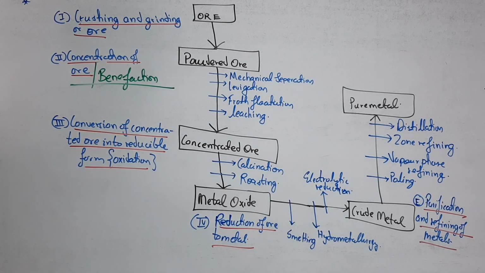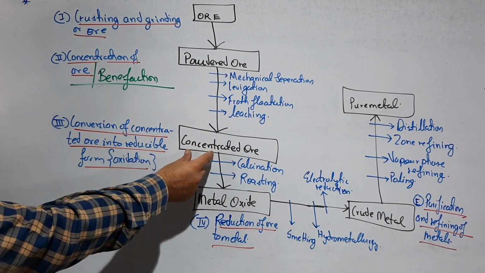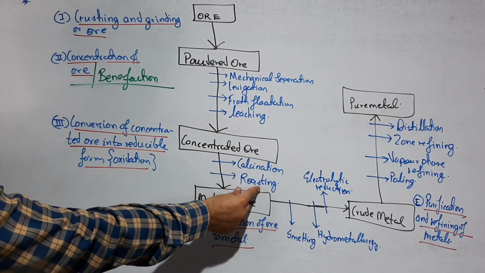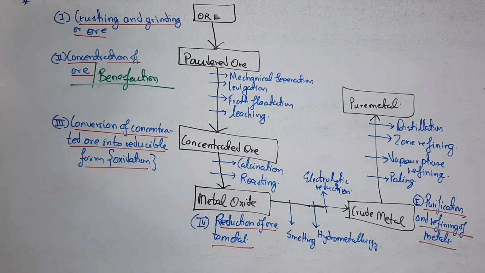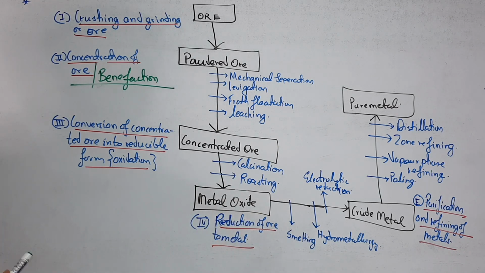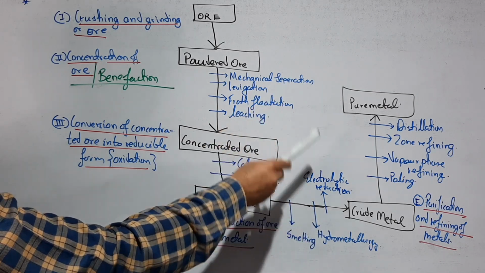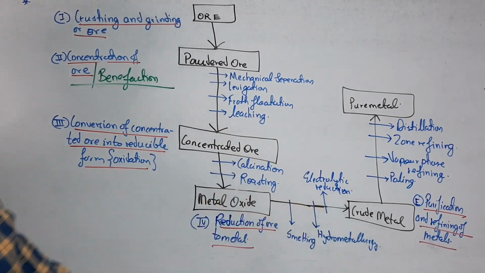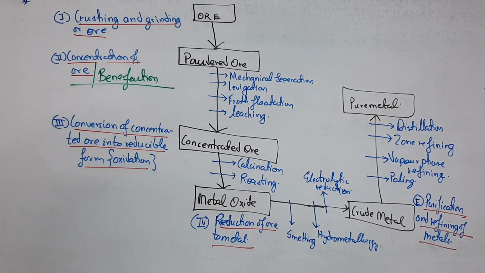So what we are going to do is the oxidation procedure for the concentrated ores by calcination or roasting. They will give the metals in their oxide forms, and now it is very simple to reduce these metal oxides. The simple reduction of the metal oxides. So we do reduction of the ores to the metals by smelting, hydrometallurgy, electrolytic reduction, so that we get the crude metal, or you can also say an impure metal.